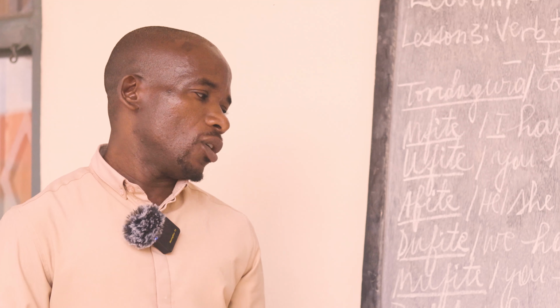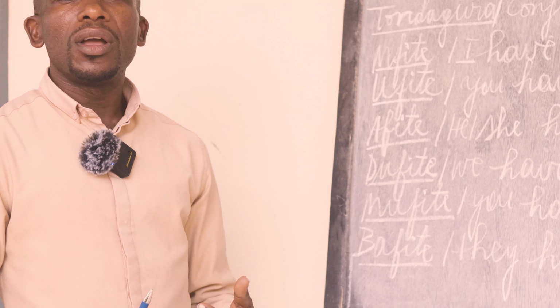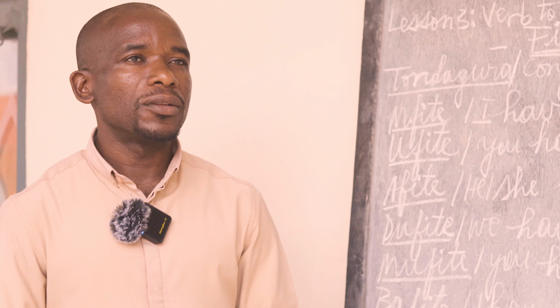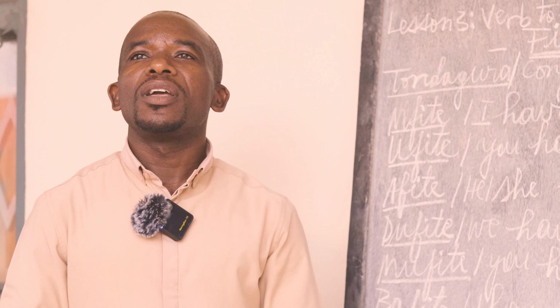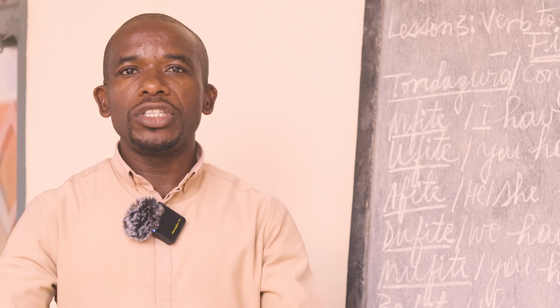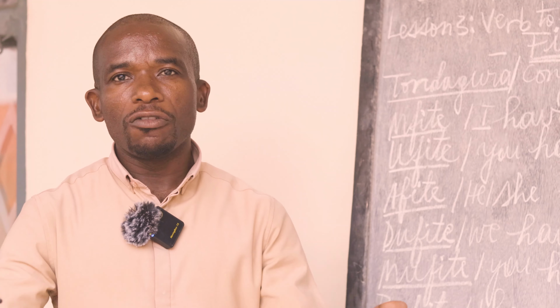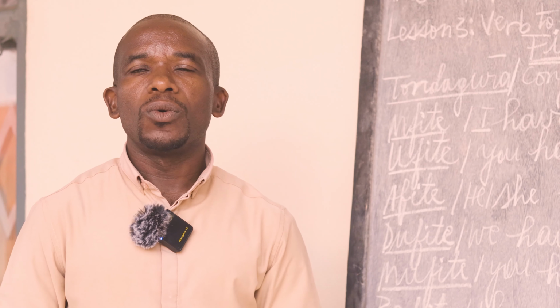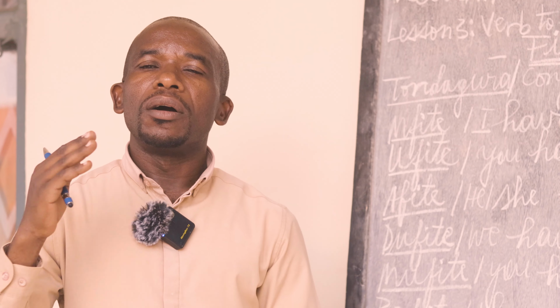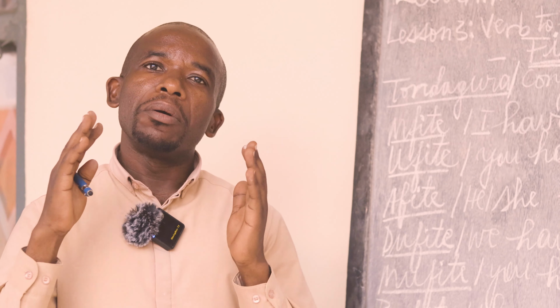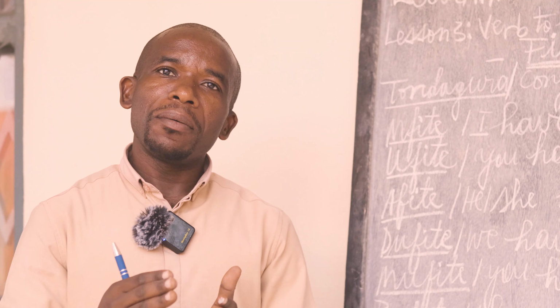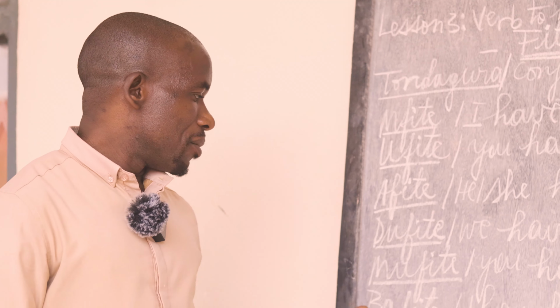In this case, they will be represented by ba. Bafite with verb fite. So for example, I can say, they have many children, which means in Kinyarwanda it will be bafite abana benshi.